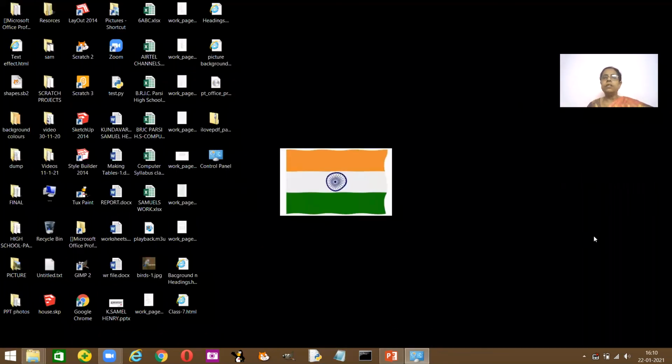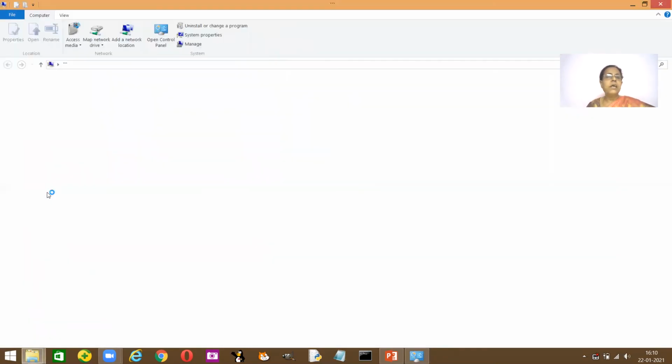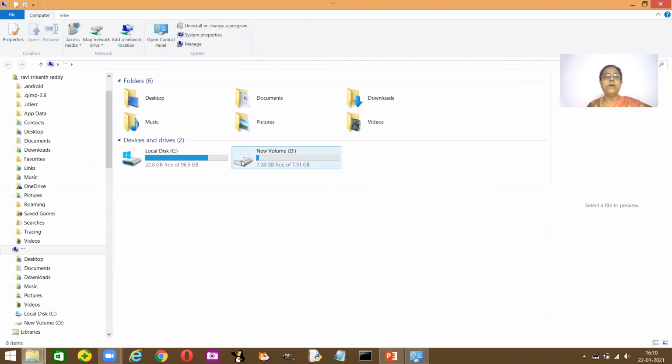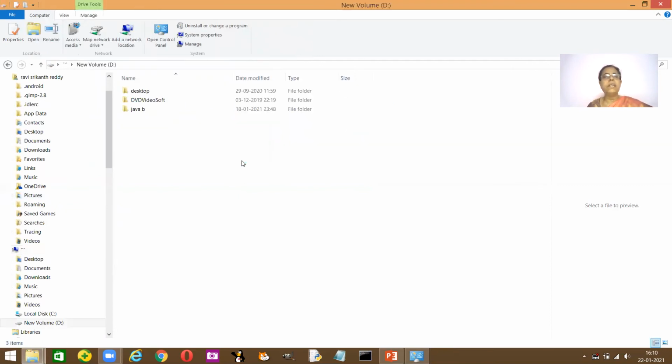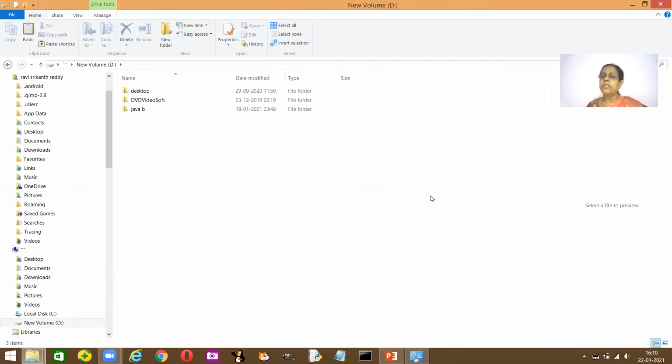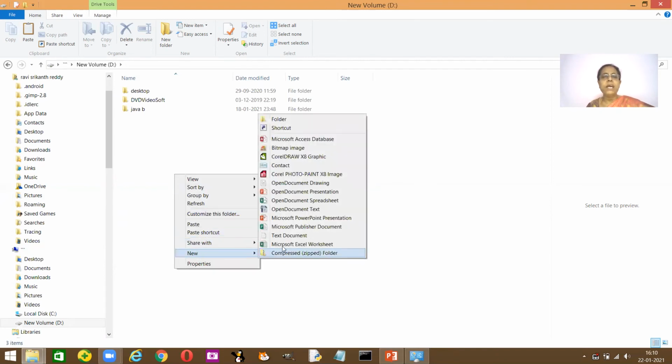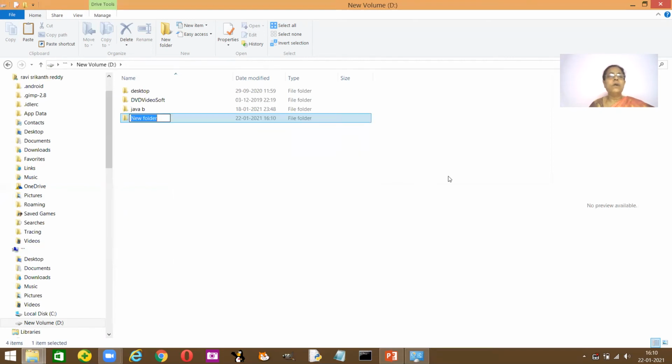Okay, children. Now the path is created. Now you can open your My Computer, and you can open a Java file anyway, since you've created the path. I'm putting it in the D drive. You can put it in E drive, C drive, whichever drive you have. Here I'm right clicking and saying new, and I'm opening a folder called Java.